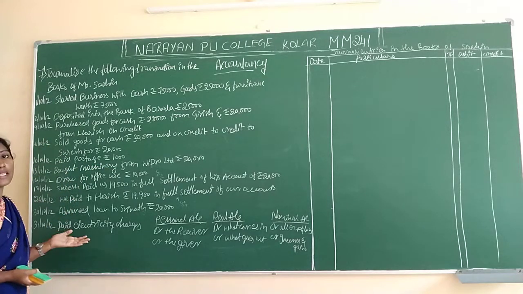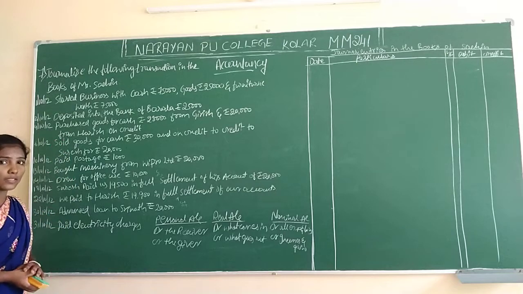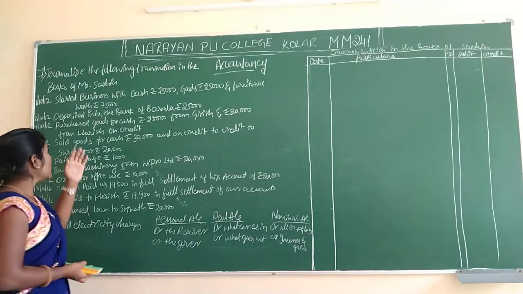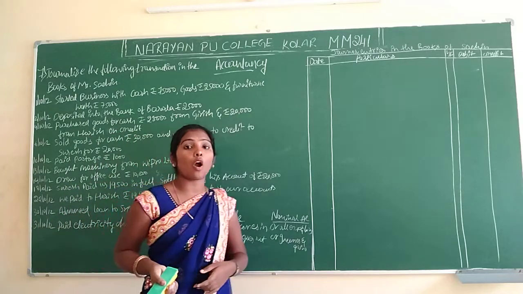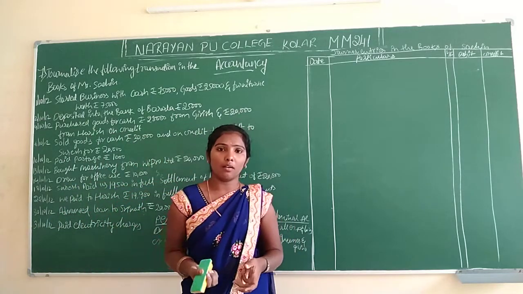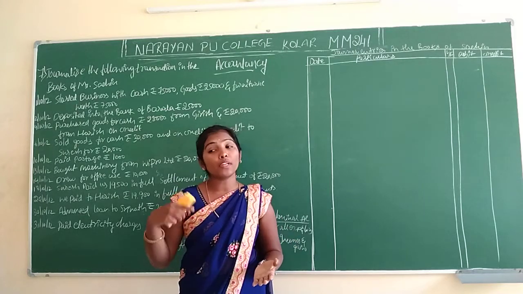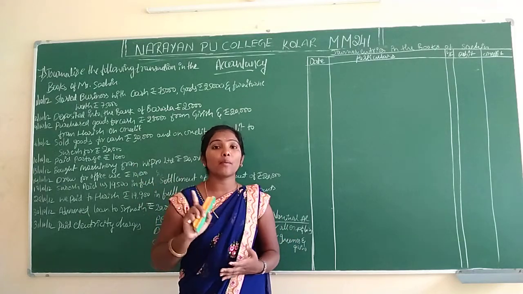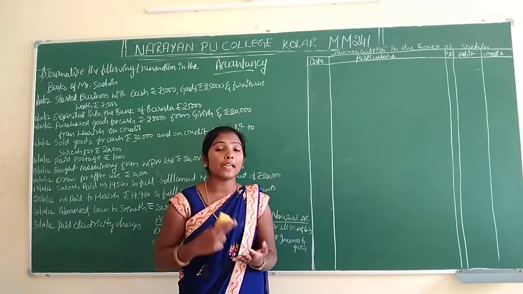Those are compulsory entries. And with the new adjustments, if they purchase today, they will purchase on credit. On credit means they will purchase today, they didn't pay the money. After 10 days they will pay the money. If they pay after 10 days, what's the entry?